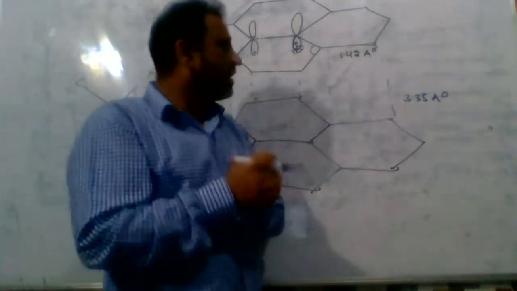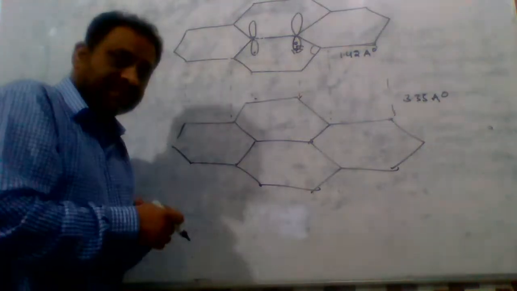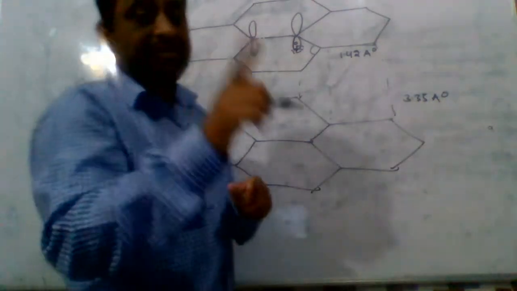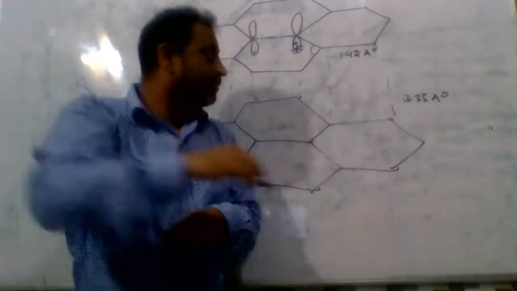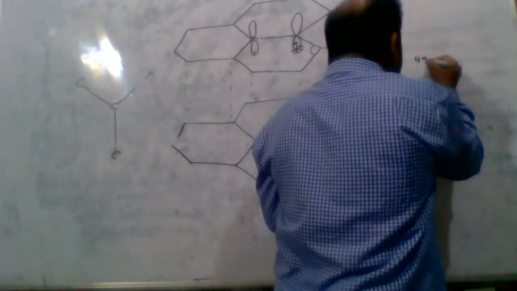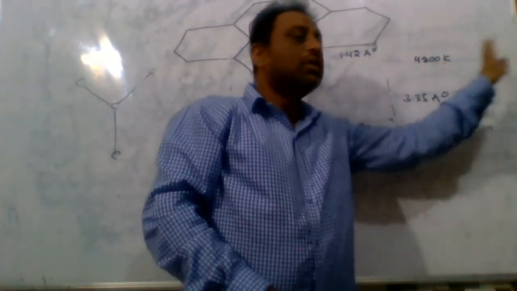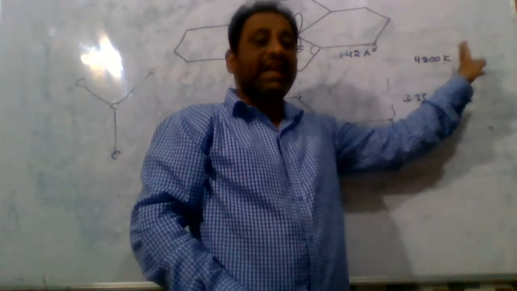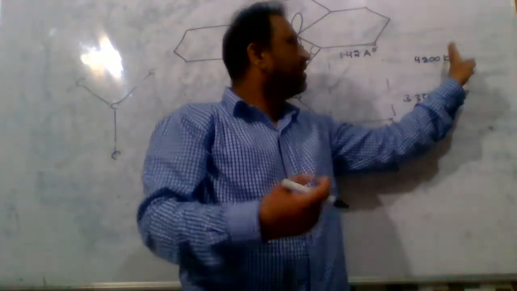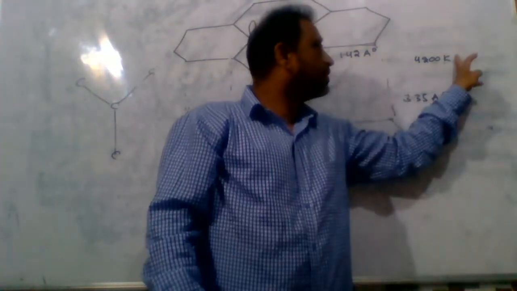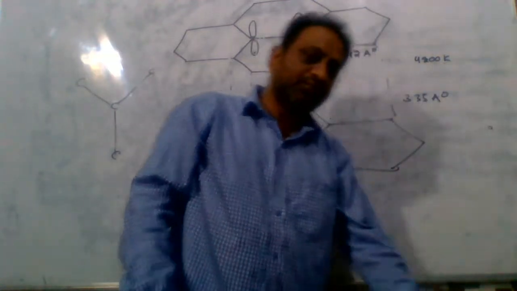Graphite has a high boiling point, like 1600 degrees centigrade, but graphite's melting point is less than diamond. Diamond has a high melting point, nearly 4200 Kelvin, due to its giant three-dimensional network structure with strong covalent bonds. Because of its hardness, it possesses a high melting point.